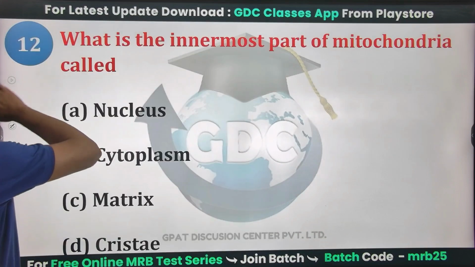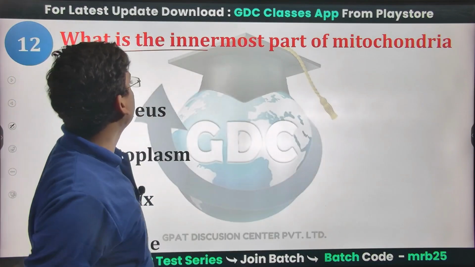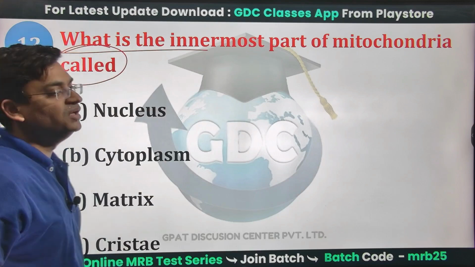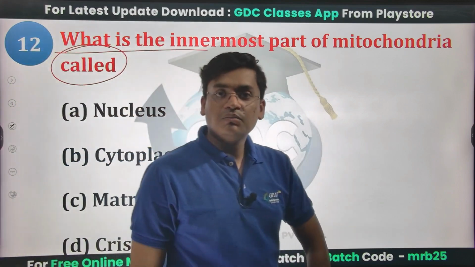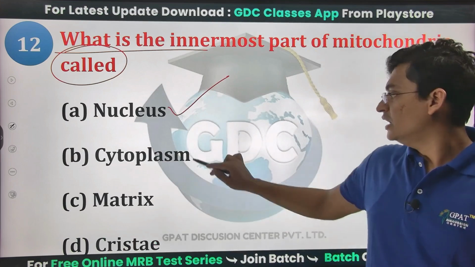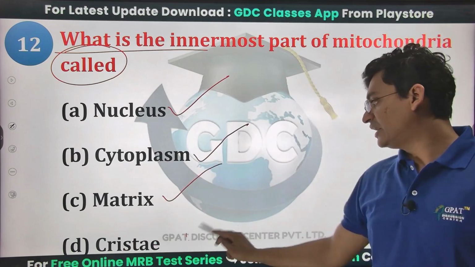Acid phosphatase. Next question: what is the innermost part of the mitochondria called? Is it nucleus, cytoplasm, matrix, or cristae?